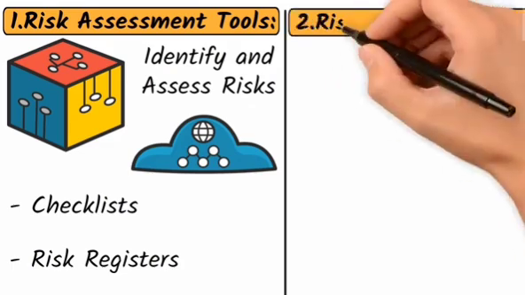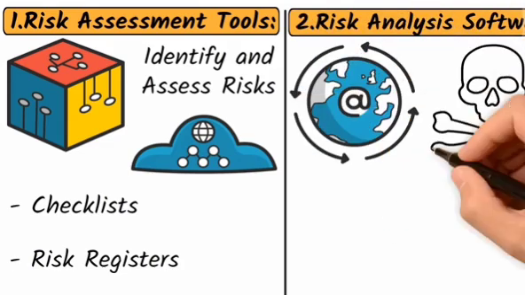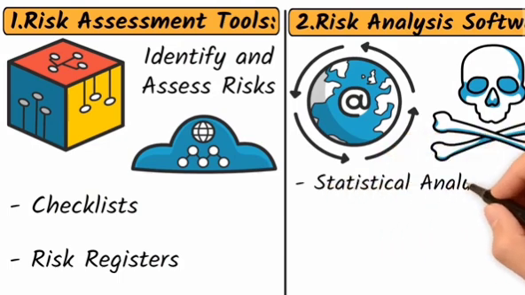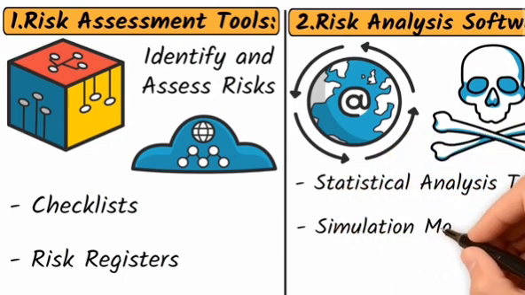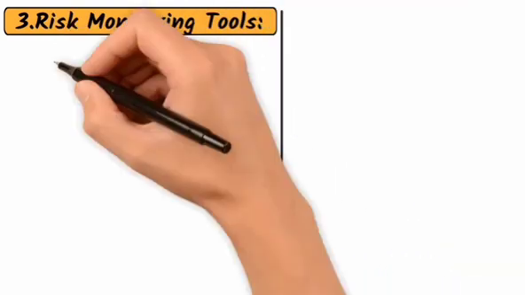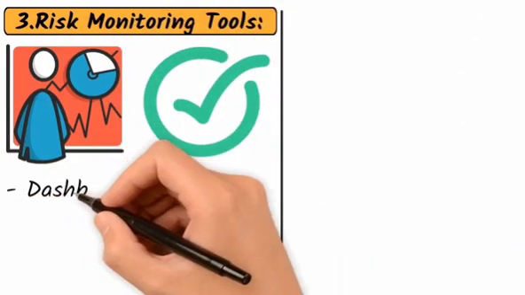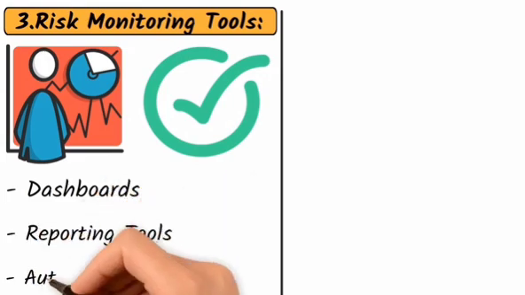2. Risk analysis software. This software helps analyze risks and their potential impact. It includes statistical analysis tools, simulation models, and risk mapping software. 3. Risk monitoring tools. These tools enable organizations to monitor risks in real time. They include dashboards, reporting tools, and automated alerts.